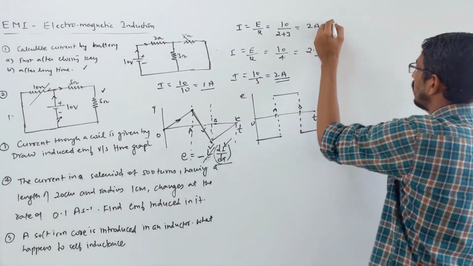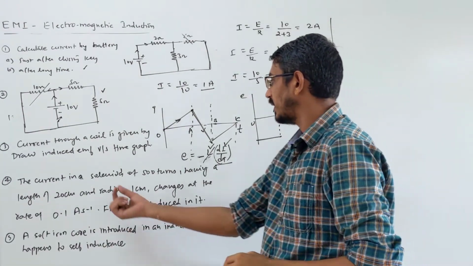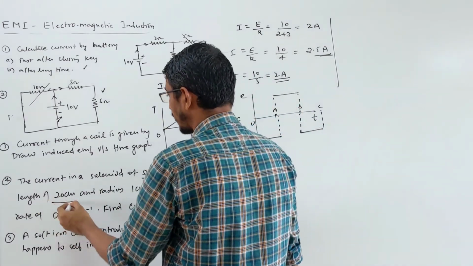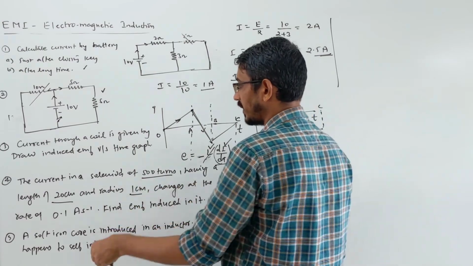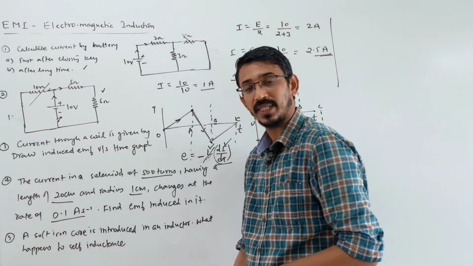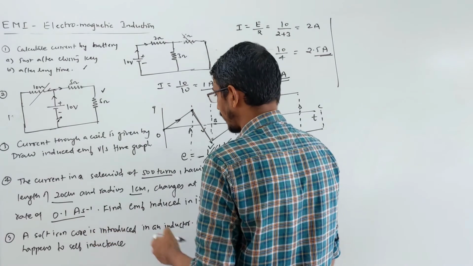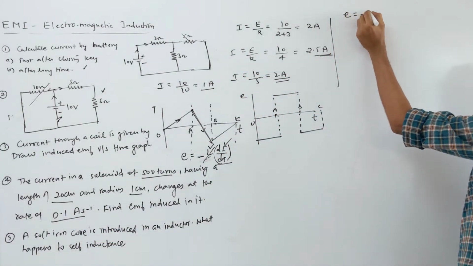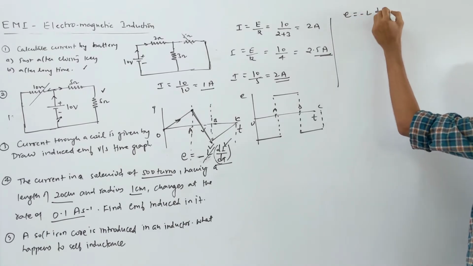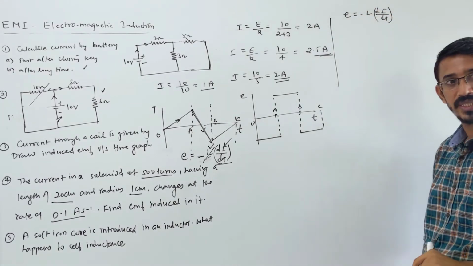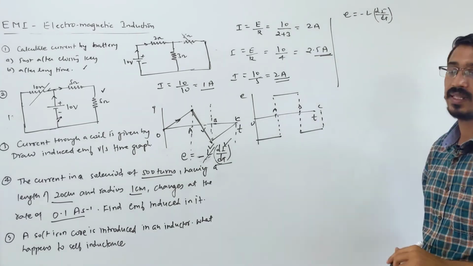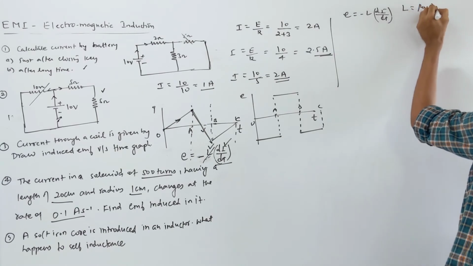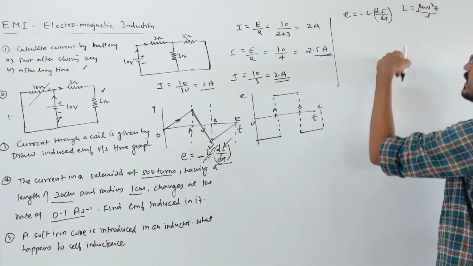Okay. Question number 4. What does it say? The current in a solenoid of 500 turns having a length of 20 cm and radius of 1 cm changes at the rate of 0.1 ampere per second. Find the EMF induced in it. So they are asking about a solenoid. What is the induced EMF? It is minus L di by dt, right? Here the rate of change of current is given to you. So we need the self-inductance of a solenoid. The self-inductance formula you recently learned is mu naught N square A by length.